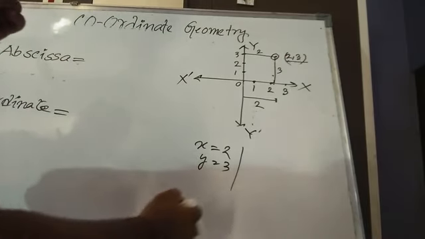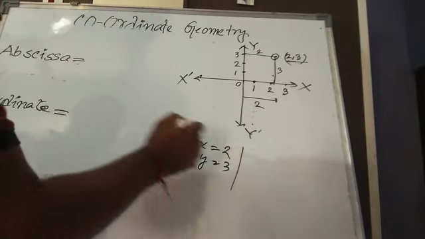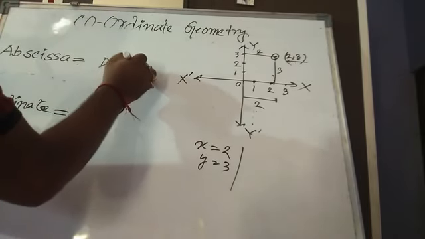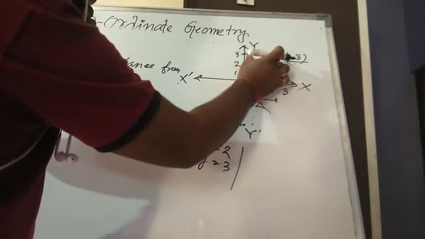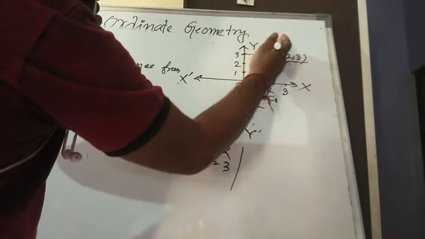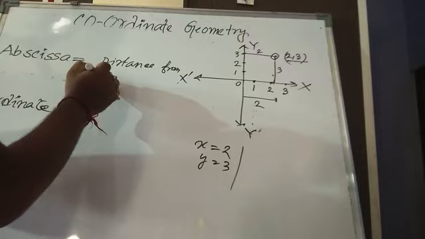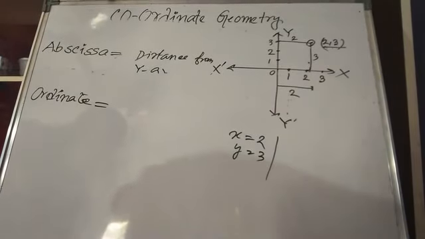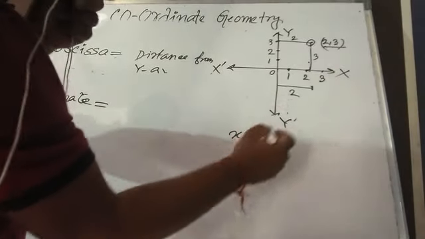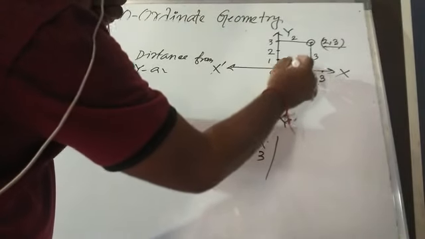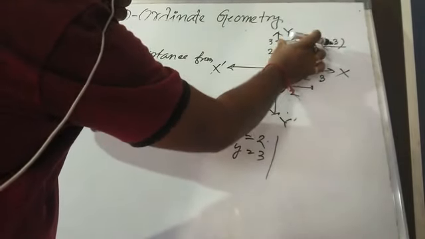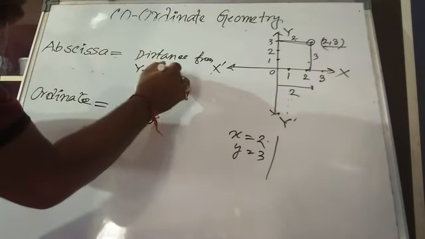So x equals to 2 means the point is, you can say, distance from y-axis. Sorry for the interruption. So x equals to 2, what does it mean? X equals to 2 means this is 2, that means the point is 2 unit away from y-axis, that means distance from y-axis.